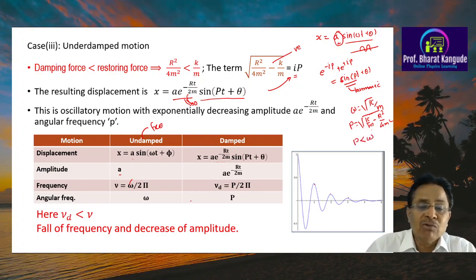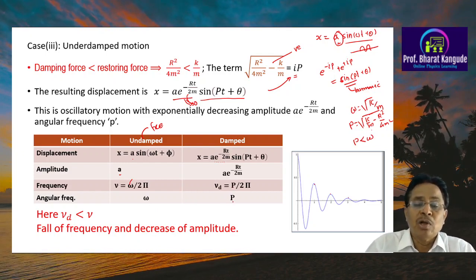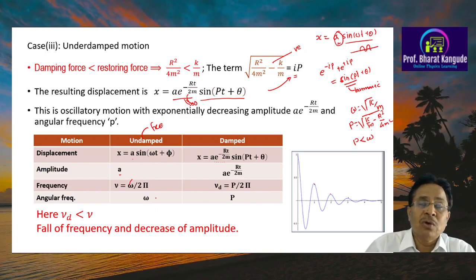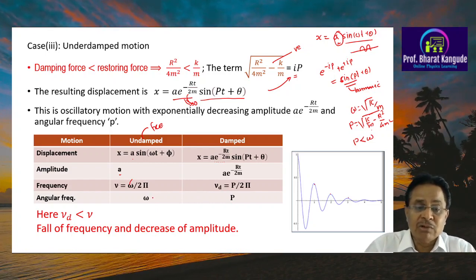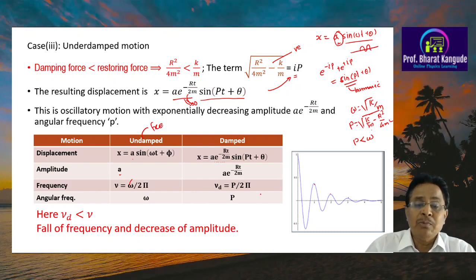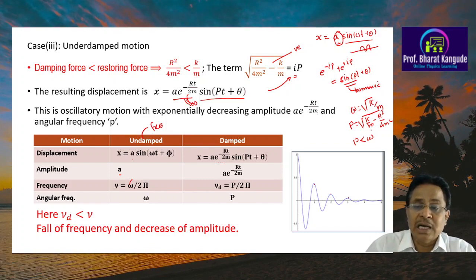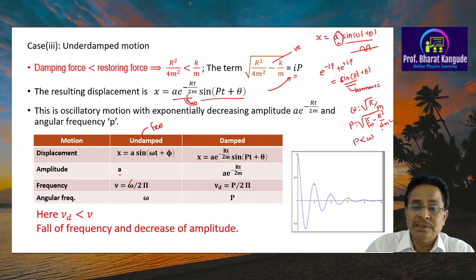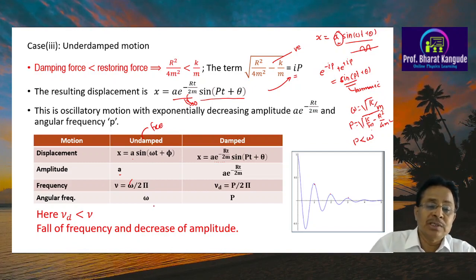Therefore the angular frequency in case of damped oscillation is lower or smaller than the angular frequency in case of free oscillations or undamped oscillations. So the undamped oscillations angular frequency is omega, and the damped oscillations angular frequency is p. Because of this particular factor r square upon 4m square, depending upon how big it is, p will be smaller than omega. So that is one thing one has to understand.